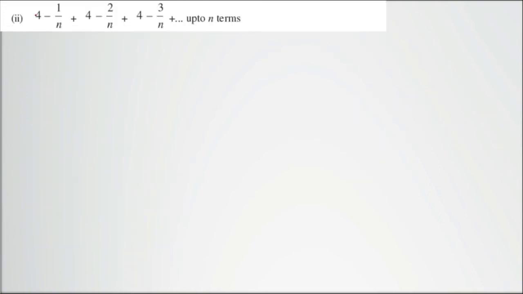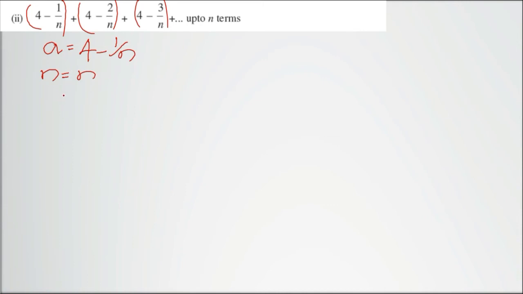Question number 2. (4 - 1/n) + (4 - 2/n) + (4 - 3/n), and so on till n terms. It's a different type of sequence. Let me consider the first term to be the combination of these two terms. Alright, so the first term is 4 minus 1 upon n. Here the number of terms is n.